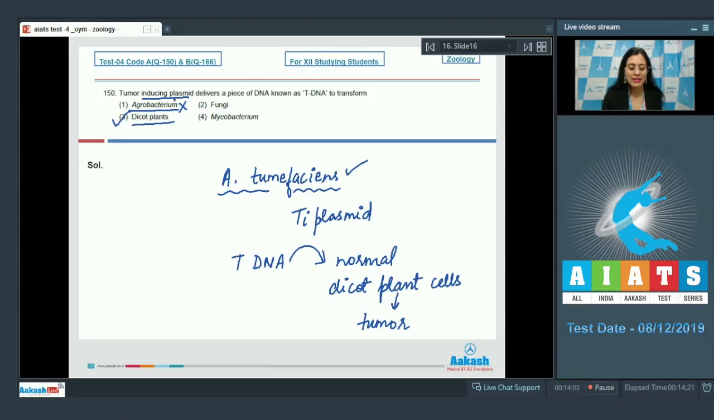Tumor-inducing plasmid or Ti plasmid delivers a piece of DNA known as tDNA to transform dicot plant cells into tumor. Now the next option is fungi and mycobacterium, and these are the incorrect options. And the correct answer to this question is option number 3. Let's discuss our next question.